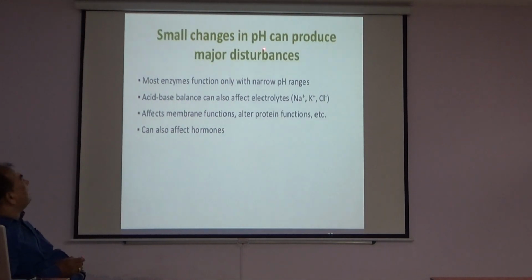A small change in pH can produce major disturbances. Most enzymes function only within narrow pH ranges. Acid-base balance can also affect electrolytes: sodium, potassium and chloride. Alteration of pH affects membrane function, alters protein function, and can also affect hormones.